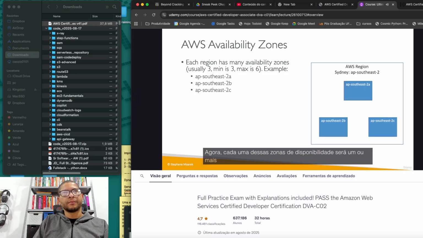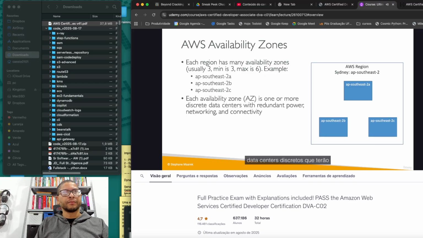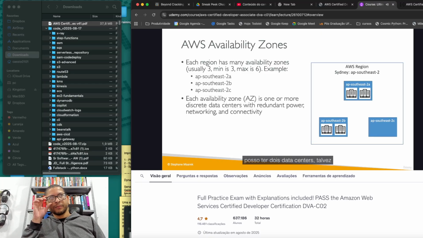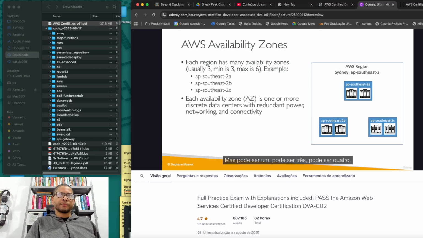Now, each of these availability zones are going to be one or more discrete data centers that will have redundant power, networking, and connectivity. That means that in ap-southeast-2a, I can have 2 data centers, maybe as well 2 in 2b and 2 in 2c. But it could be 1, it could be 3, it could be 4, we don't really know. It doesn't tell us that.